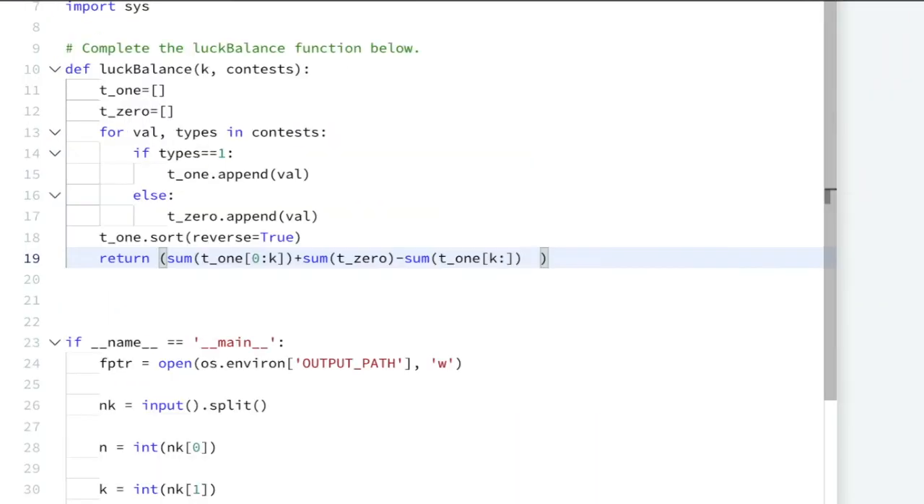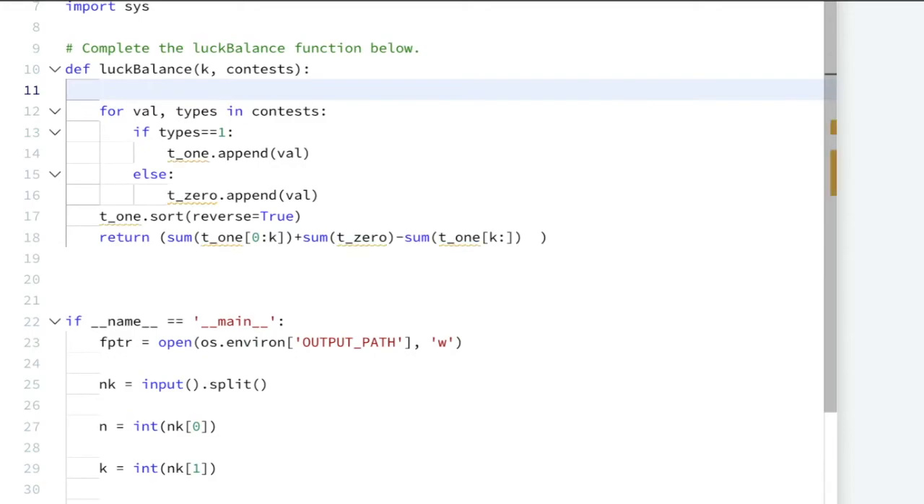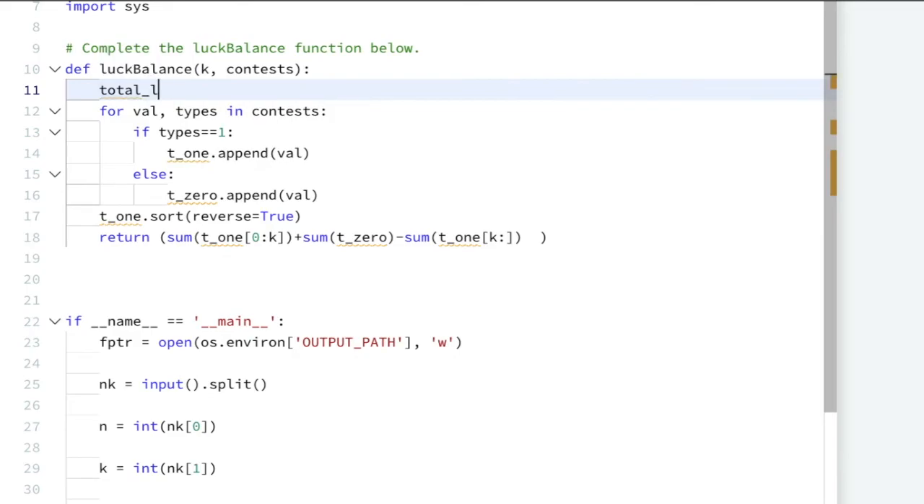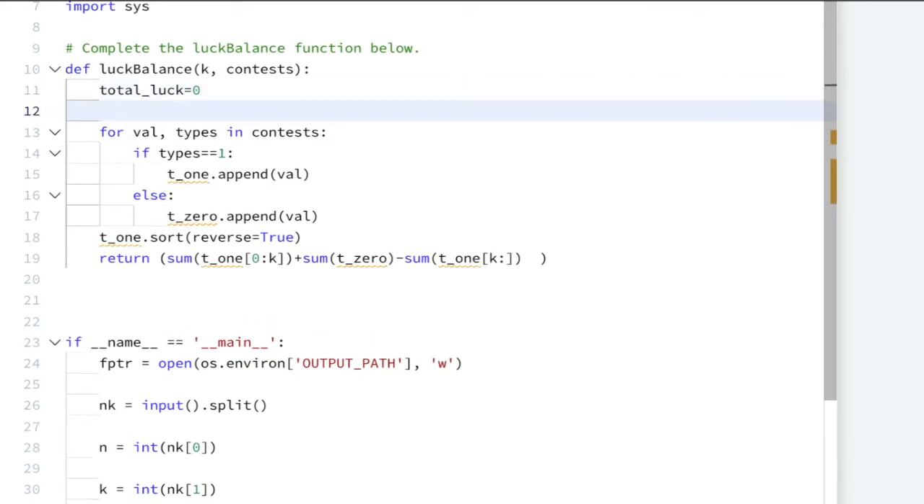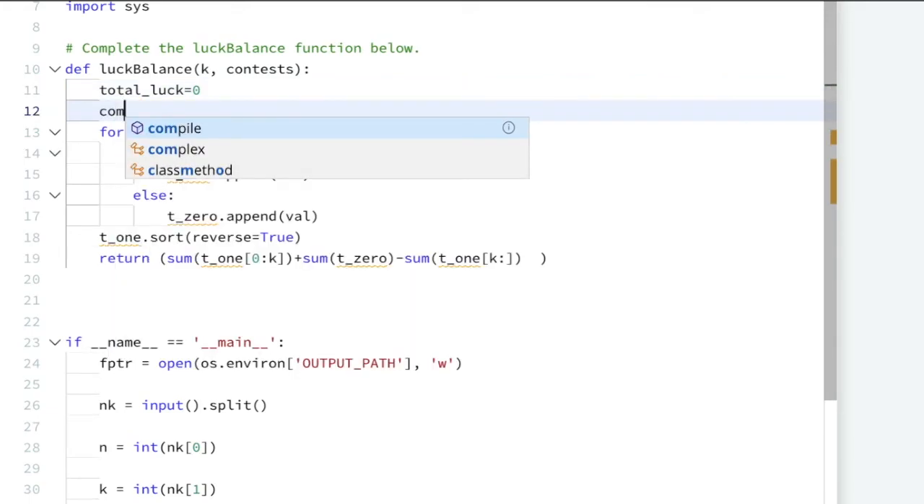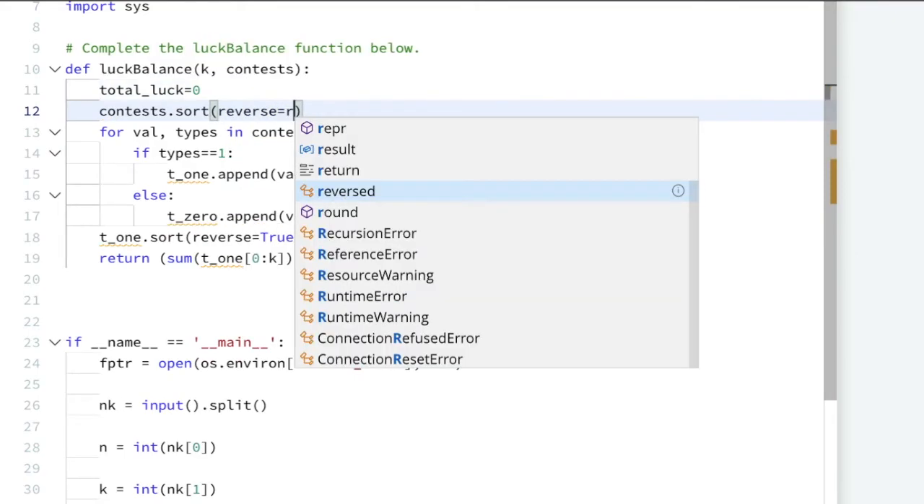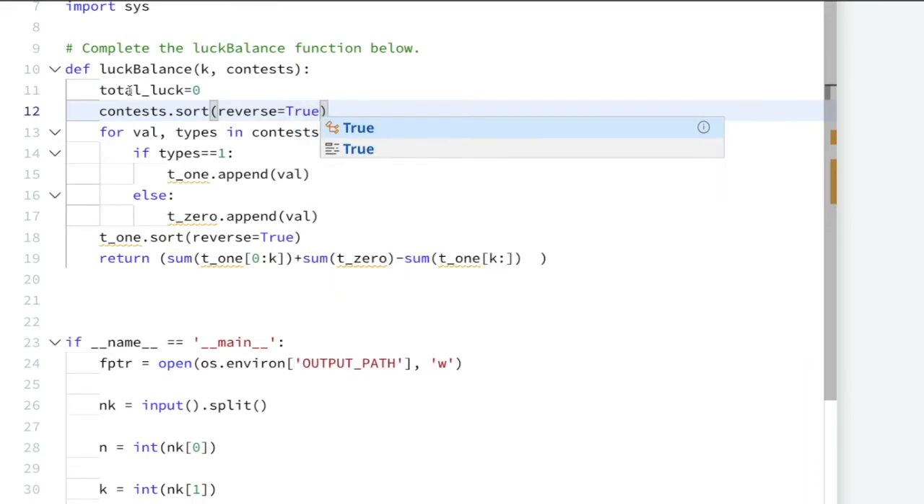So let me write here. These two lists are not required. So what we will do here, we will take one variable total luck and initialize with 0. Now we will sort this contest in decreasing order, reverse equal to true. Now we got the contest in decreasing order.